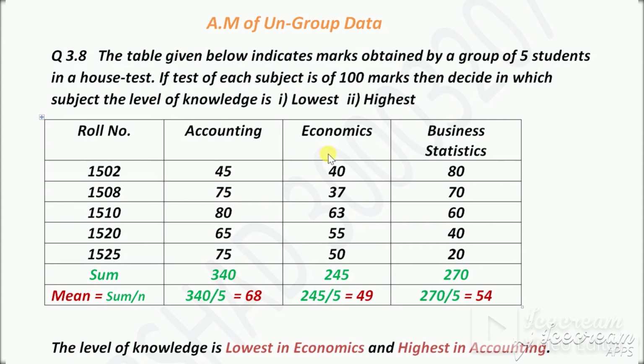Now find the arithmetic mean for economics. The same way, sum of these numbers. So the sum of these numbers is 245. Then divide this 245 by 5 because these are 5 numbers.